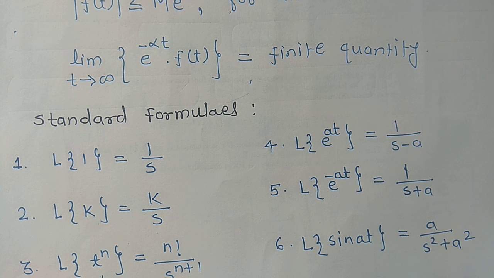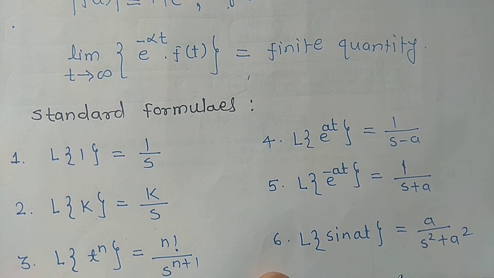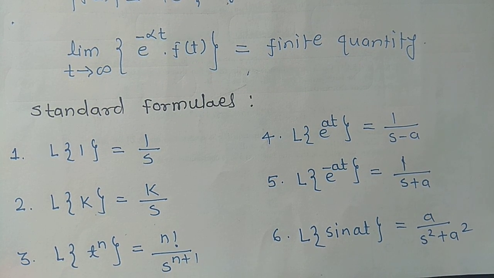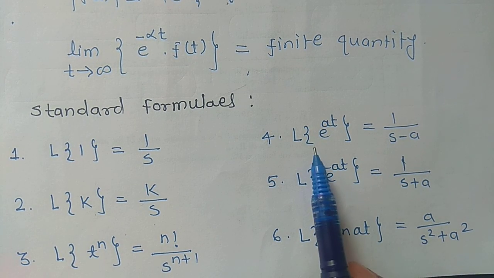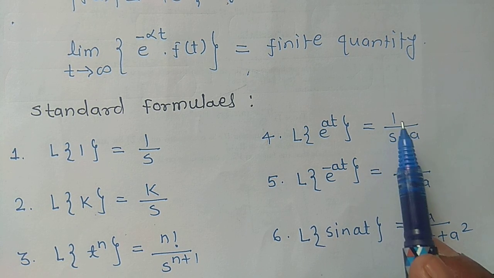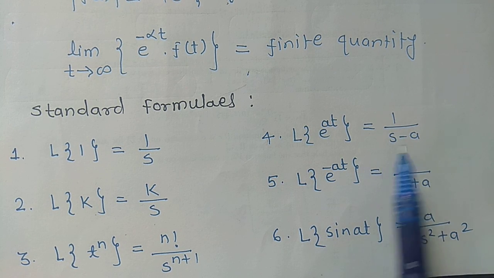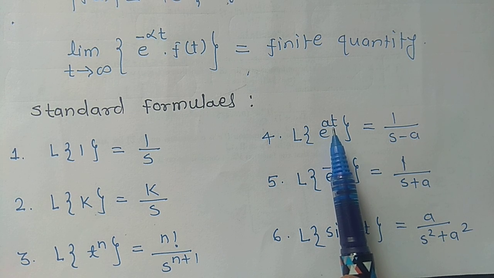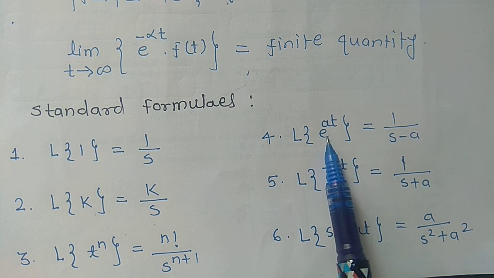Laplace transform of t raised to n is equal to n factorial divided by s to the power n plus 1. Formula number 4, Laplace transform of e to the power at is equal to 1 by s minus a.